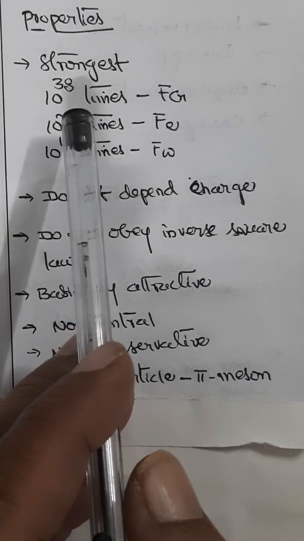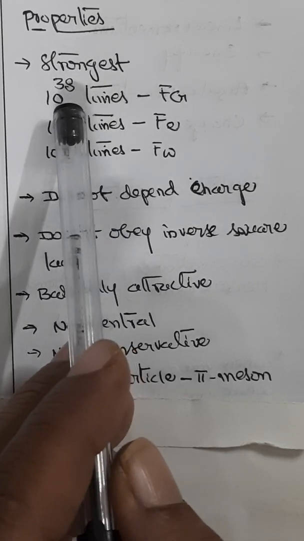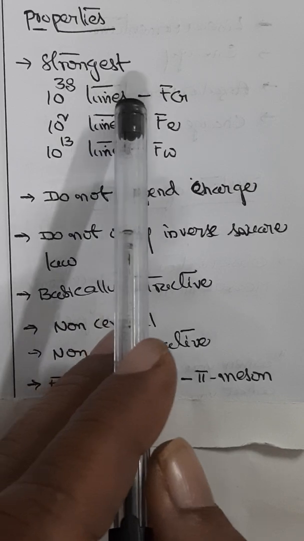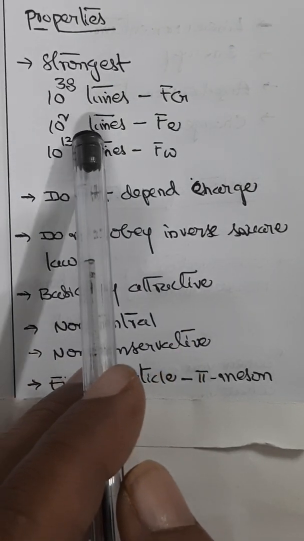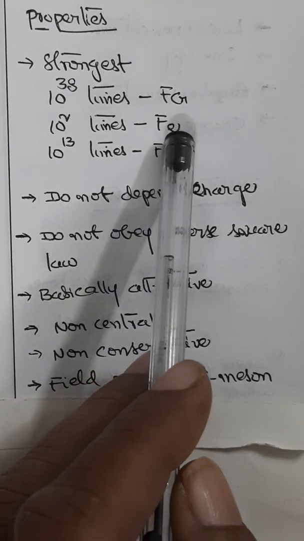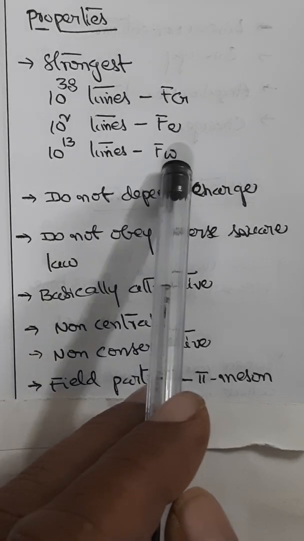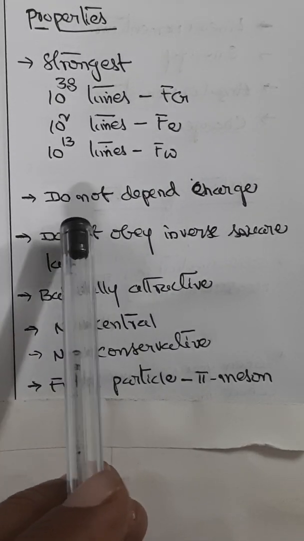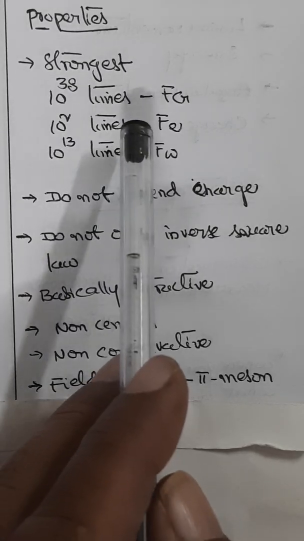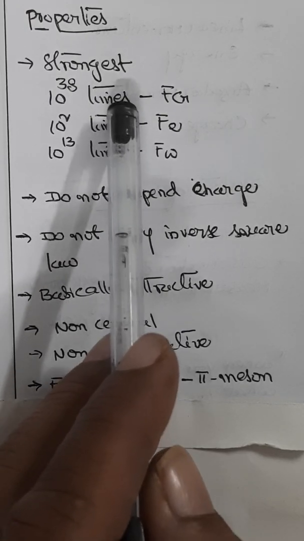Nuclear forces are the strongest forces in nature. They are almost 10 power 38 times stronger than gravitational forces, 10 power 2 times stronger than electrostatic forces, 10 power 13 times stronger than weak forces. Nuclear forces have shortest range. They operate within the nucleus only, that is up to a distance of the order of 10 power minus 14 meter.